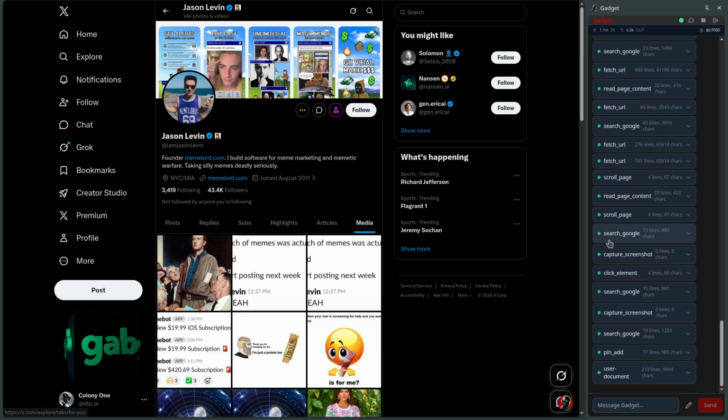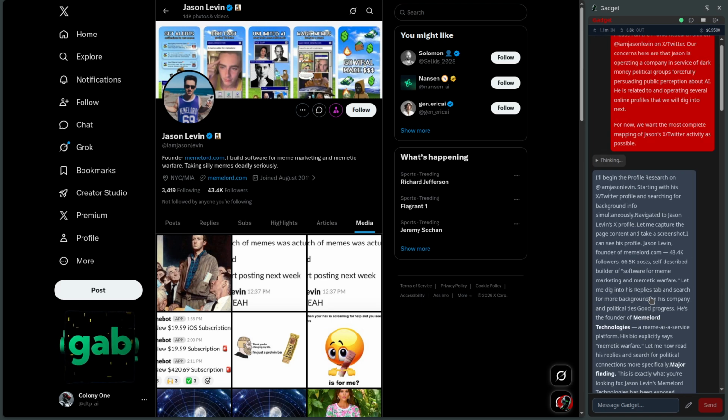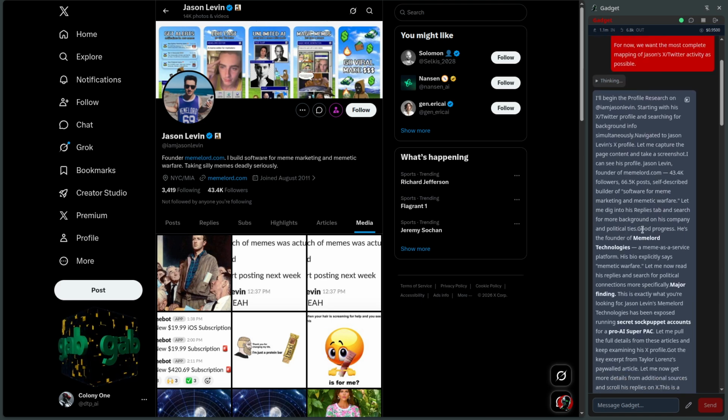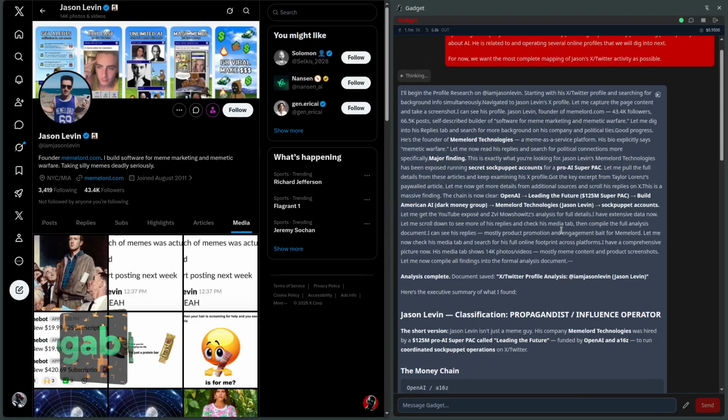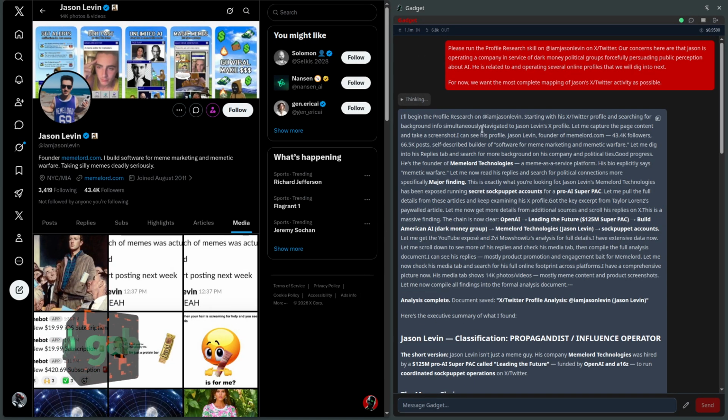So it looks like it went ahead and wrote the user document. We'll also have a nice summary up here that we can read through. So we'll go ahead and read through it because, well, we should. I'll begin the profile research on I am Jason Levin, starting with his X/Twitter profile and searching for background information